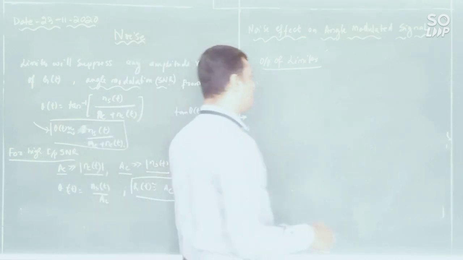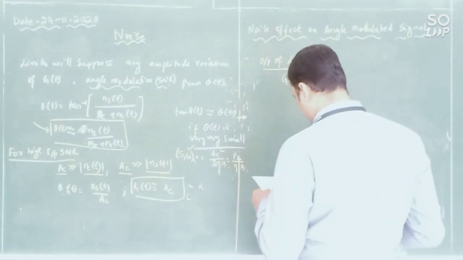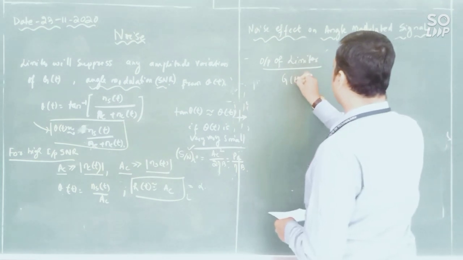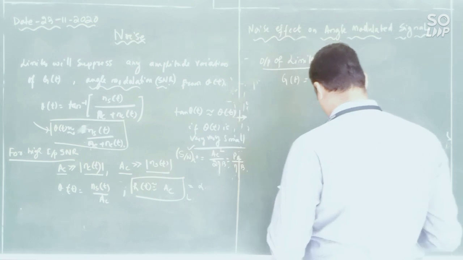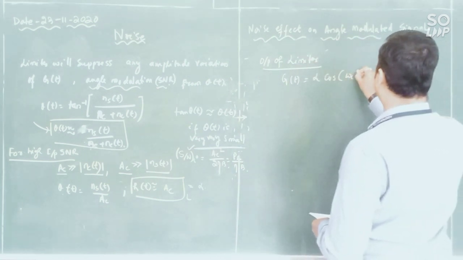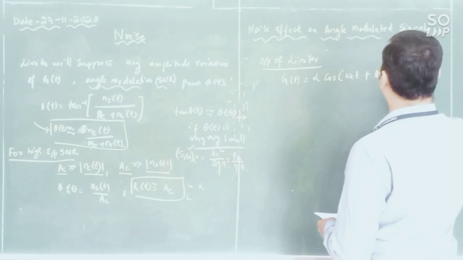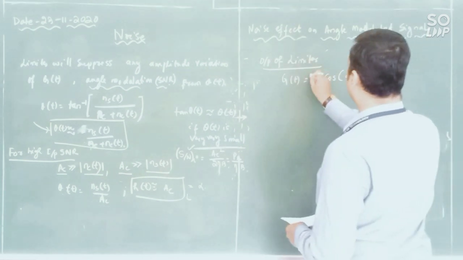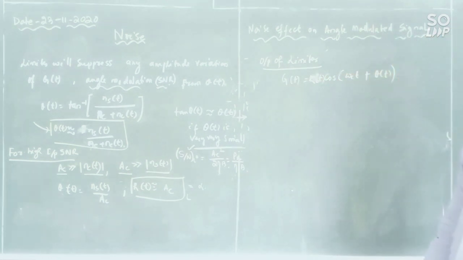AC is a constant value. So output of limiter is g of t equals alpha into cos of omega Ct plus theta of t, we have written because it is R of t into cos of omega Ct plus theta.